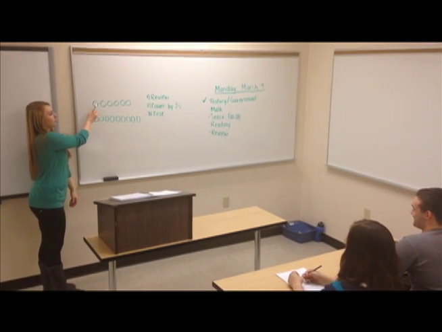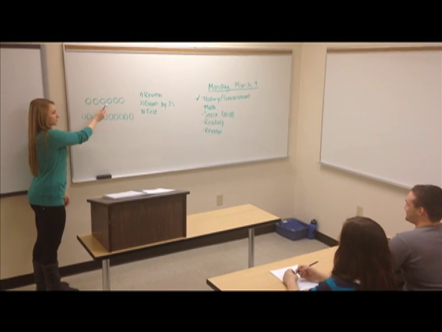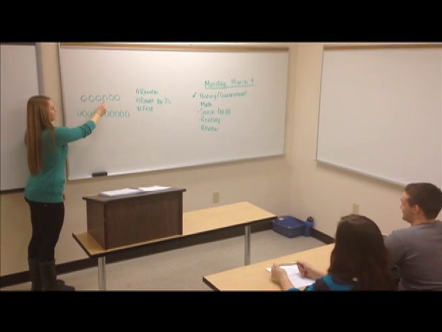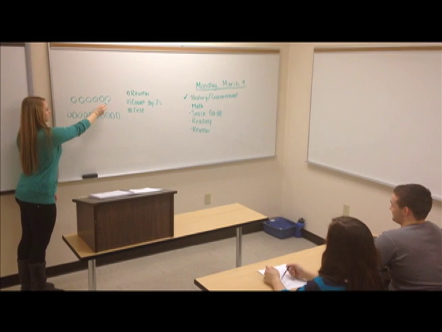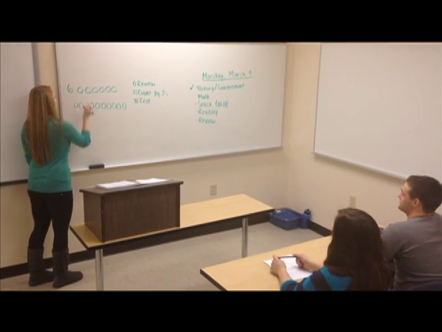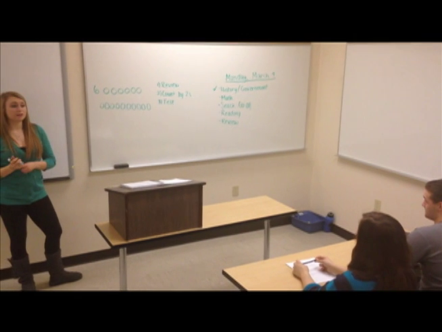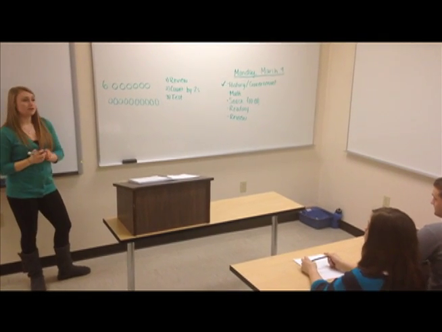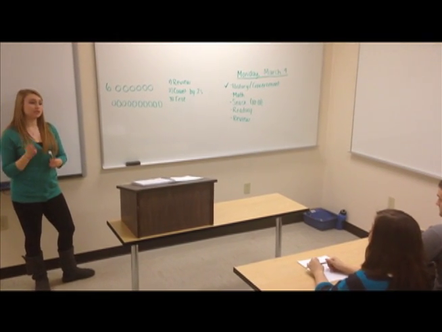Ready? 1, 2, 3, 4, 5, 6. Good, there are 6 circles here. So it seems like everyone has a really good grasp of what we did yesterday. So now we'll learn how to count by 2s.